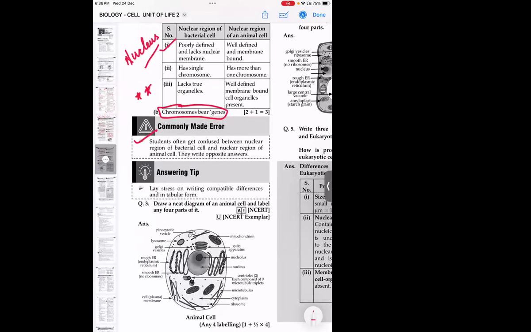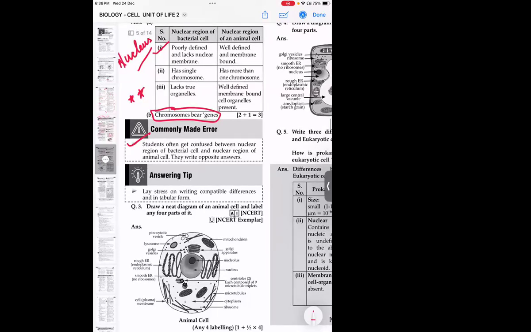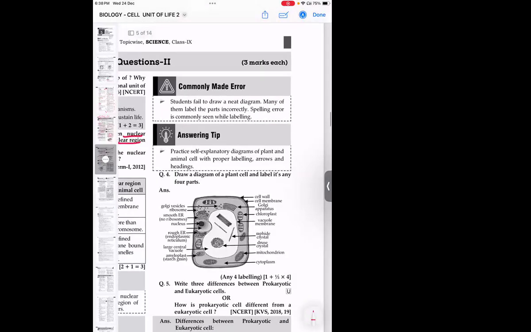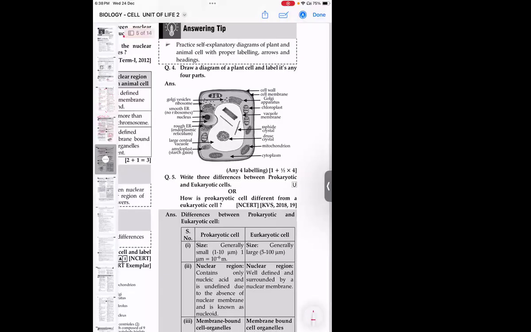Then, draw a neat diagram of the animal cell and label any 4 parts of it. This we have not done. We will be doing it. Going to the next part. Question number 4 also we will be doing later on.